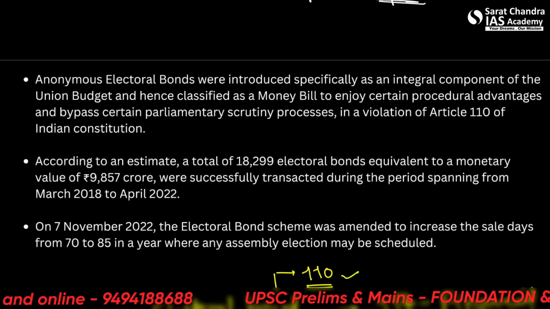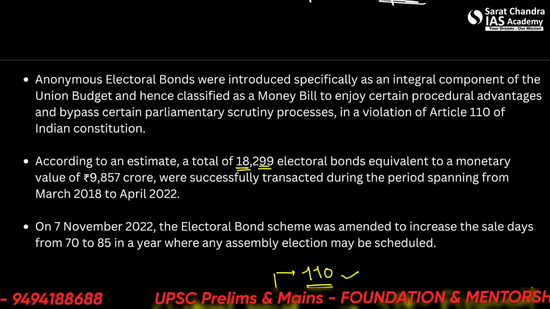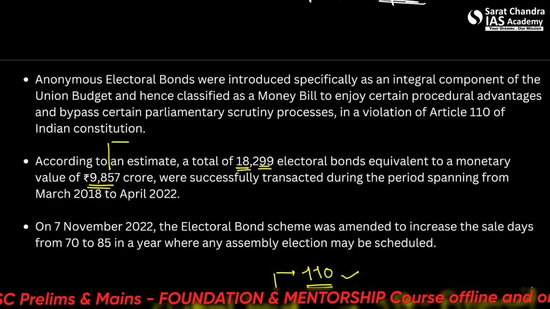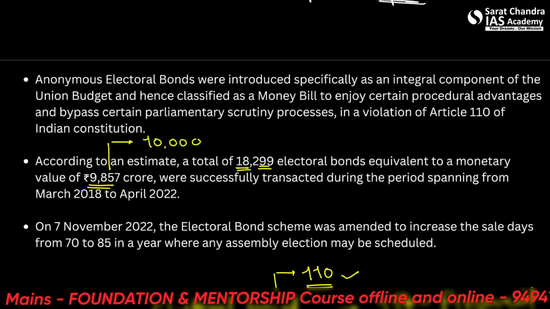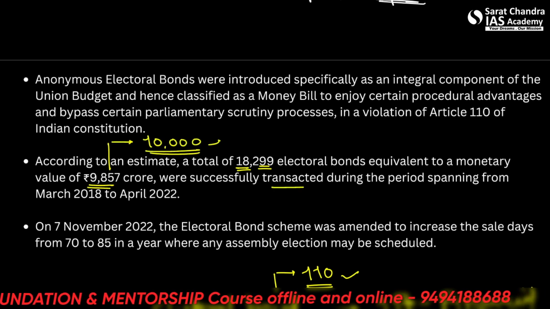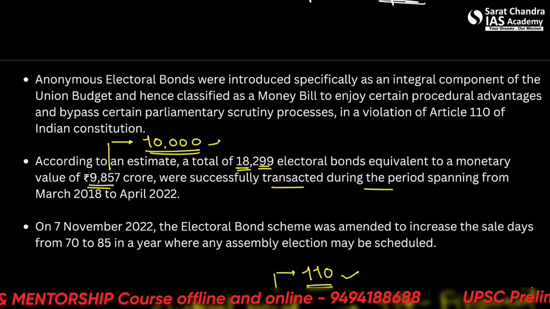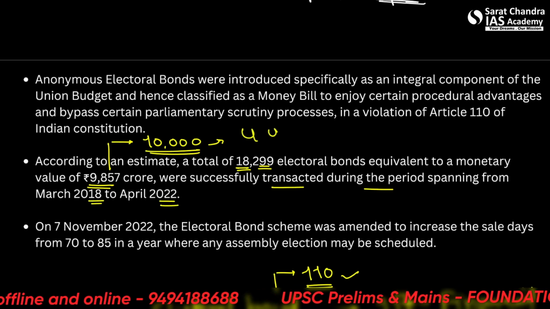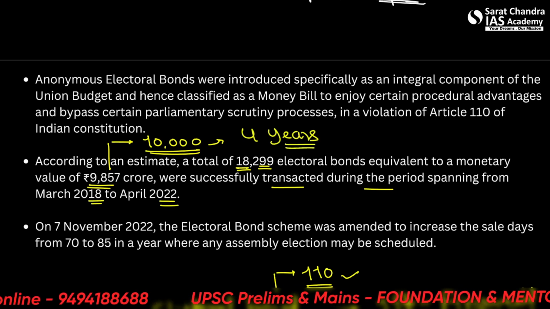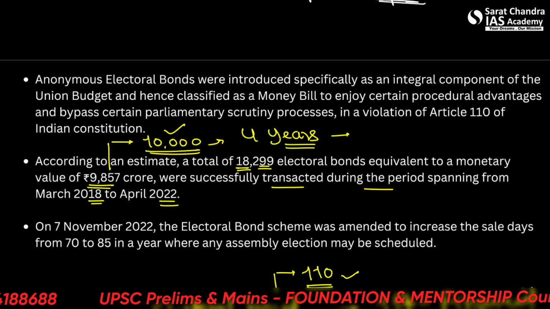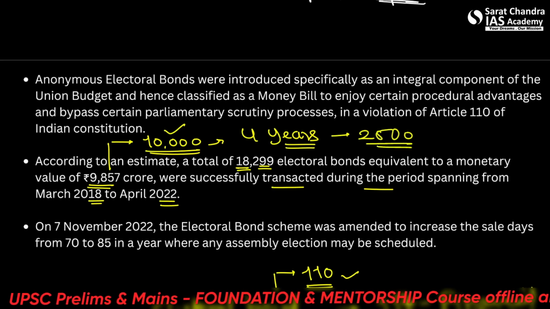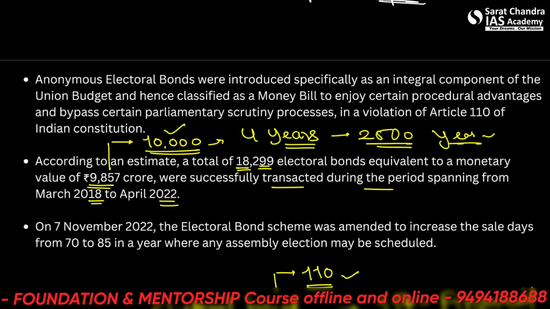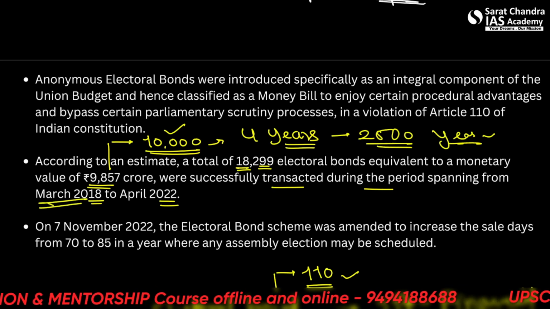According to an estimate, a total of 18,299 electoral bonds, equivalent to a monetary value of over 9,000 or around 10,000 crore, were successfully transacted during the period spanning from March 2018 to 2022. So in 4 years, almost 10,000 crores, about 2,500 crores in a year. That's a lot of money. This was donated to political parties anonymously by various different people or firms.